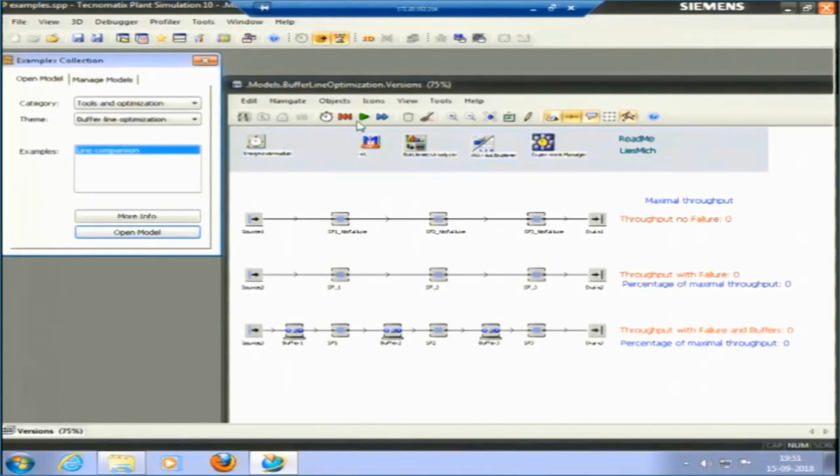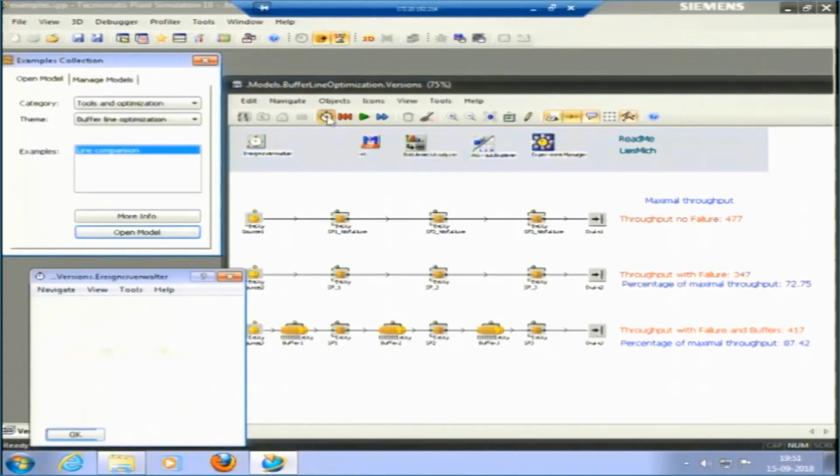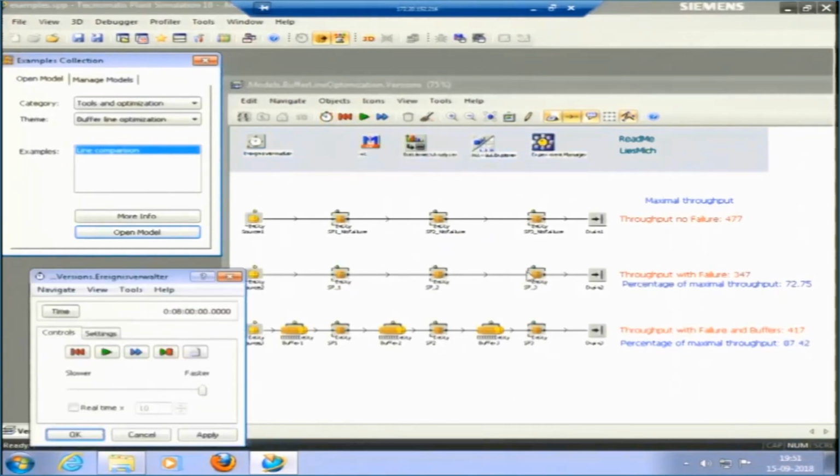Okay, so let me try to run this model. Yes, this model has run for an 8-hour day. So, with no failure, the pieces produced in a day were 477, with failure it is 347, but because failure is there, we have put the buffers in between that can store some of the material. So, it is about 417. Also it is giving the percentage of the maximum throughput. Maximal throughput is 477. So, with failure we have 72%, and with failure but with buffers we have 87% of the throughput of the maximal value.